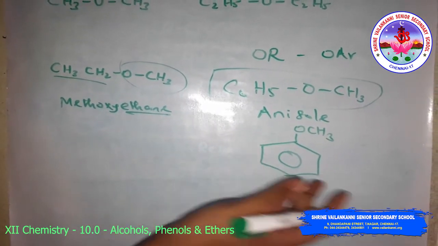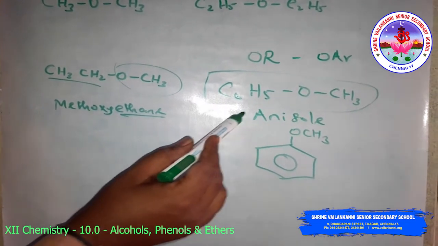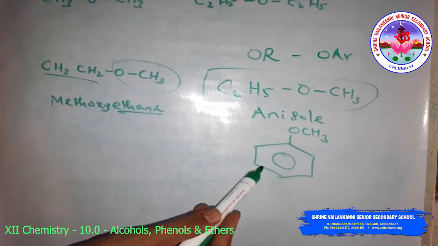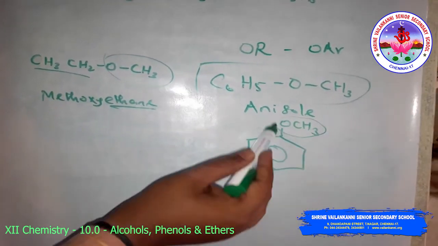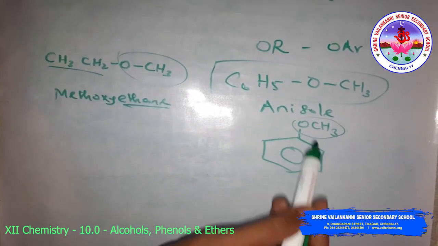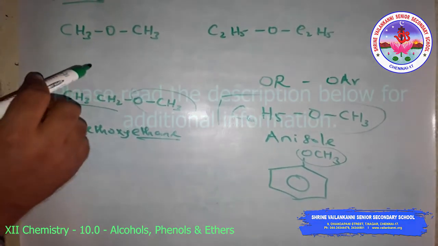Sometimes they tell anisole also. Anisole is a well-known compound in both common and IUPAC names. In the IUPAC system it is called methoxybenzene because the benzene is the longest carbon chain. So this is the ether nomenclature.